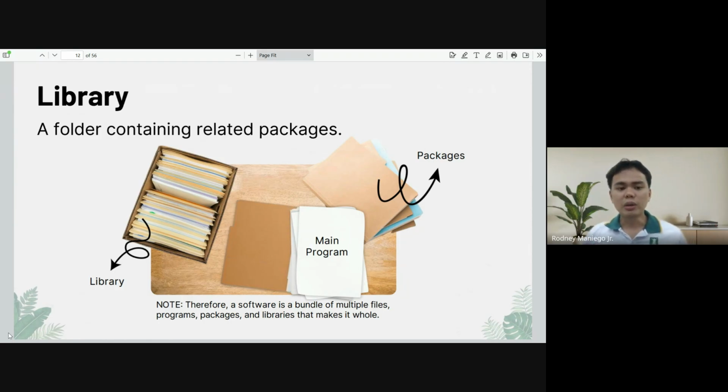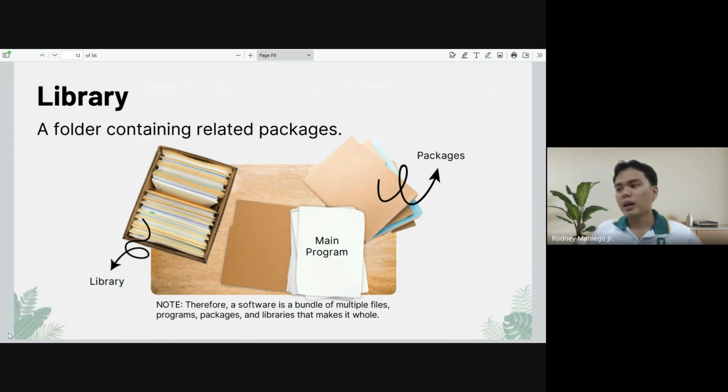So basically, a big Python project is just a desk containing folders, boxes, papers, in analogy.